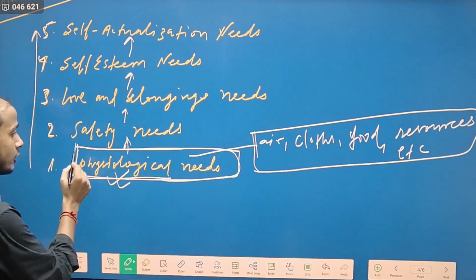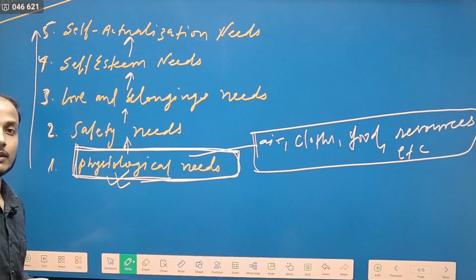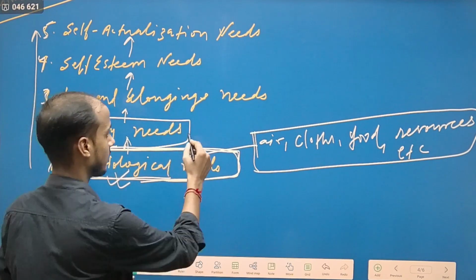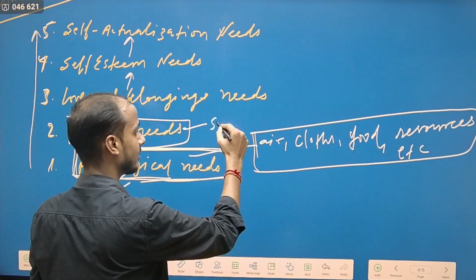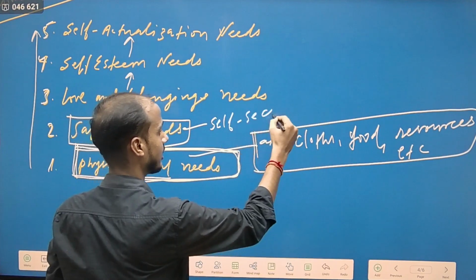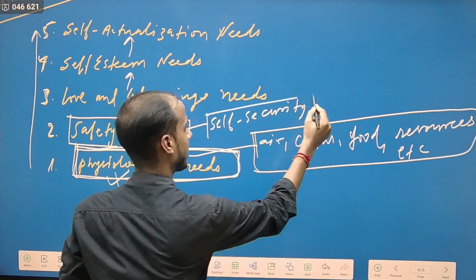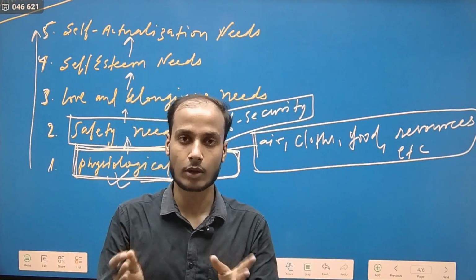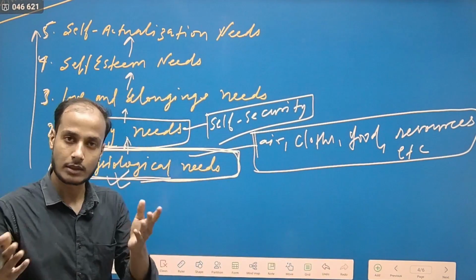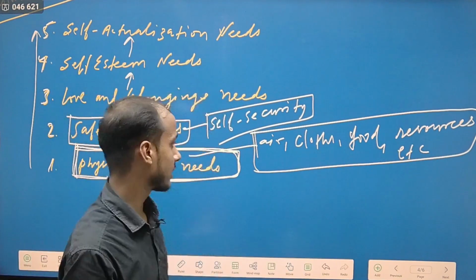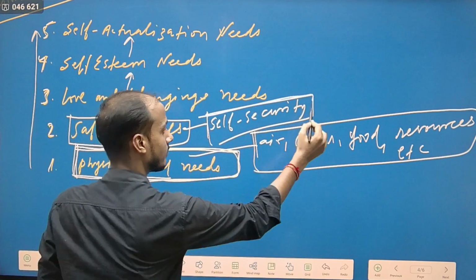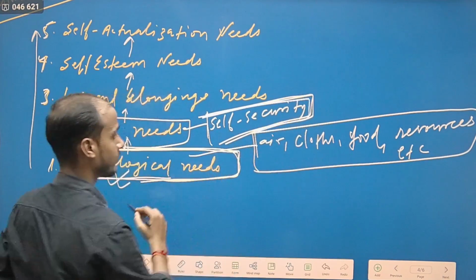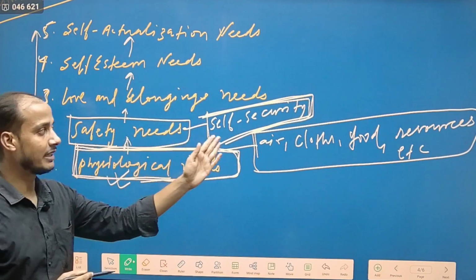Once our physiological needs get fulfilled, then we think about safety needs. In safety needs, what comes? Self-security comes. For example, once a man gets some food, clothes and proper houses to live in, after that man tries to secure his life. This is called self-security. So safety needs means self-security.